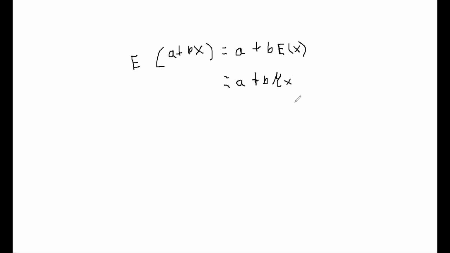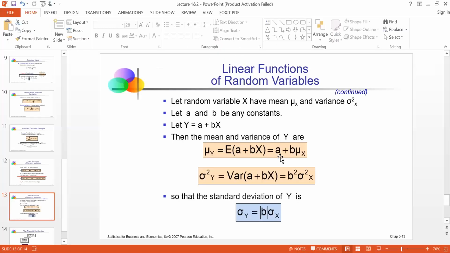So finally we get a plus b mu x. Now if you go back to the slide, let's see what our result was. It is a plus b mu x. So you have to follow the first two rules that we learned in order to solve this linear function.